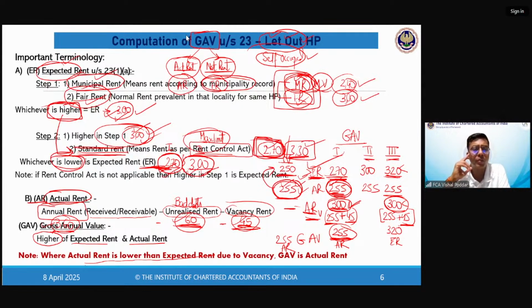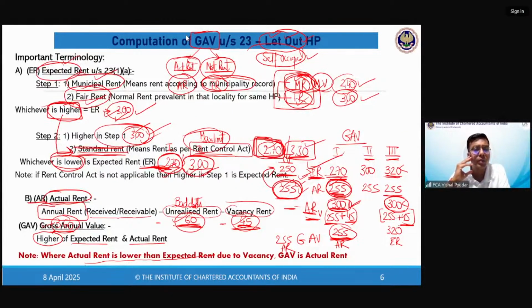Anubhav is saying, sir, are we going to study the scenarios where even if we are self-occupying, we are paying tax? Yes, beta. We are going to study the scenarios. Our next session is for studying all different scenarios only. Over there, you will get a scenario where even for self-occupying, you are paying tax.